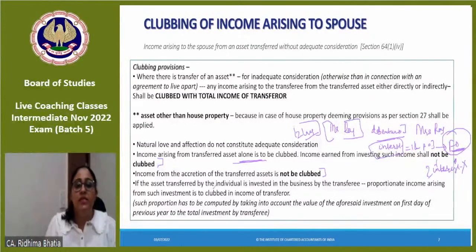If the asset transferred by the individual is invested in business, a question comes on this, so please be careful. If the asset transferred by the individual is invested in the business of the transferee, proportionate income arising from such investment is to be clubbed in the income of the transferor. Such proportion has to be computed taking into account the value of the asset of investment on the first day of the previous year to the total investment. Ma'am, what is all this? Obviously.